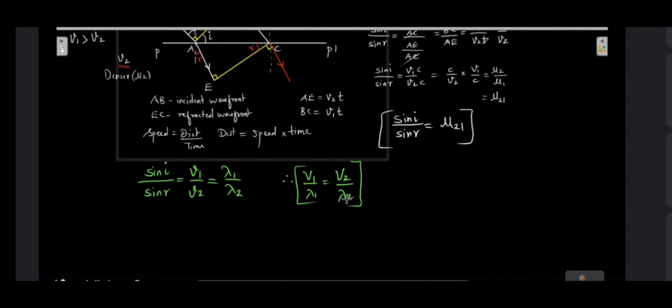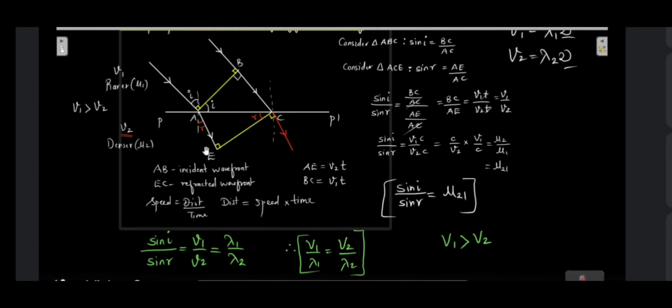Okay, so when the wave goes from a rarer medium to a denser medium, we know that V1 will be greater than V2. That is, the speed of light in the first medium will be greater than the speed of light in the second medium. We can also say from here that lambda 1 will be greater than lambda 2. That is, the wavelength of light in the rarer medium will be greater than the wavelength of light in the denser medium. But the frequency will remain unchanged. As the light travels from rarer to denser or denser to rarer, the frequency is going to remain unchanged. This is what we need to remember here.